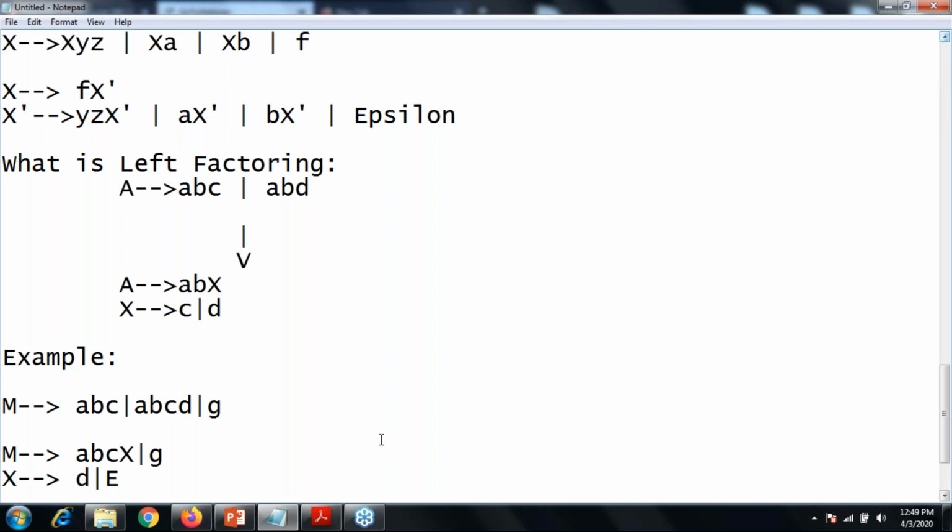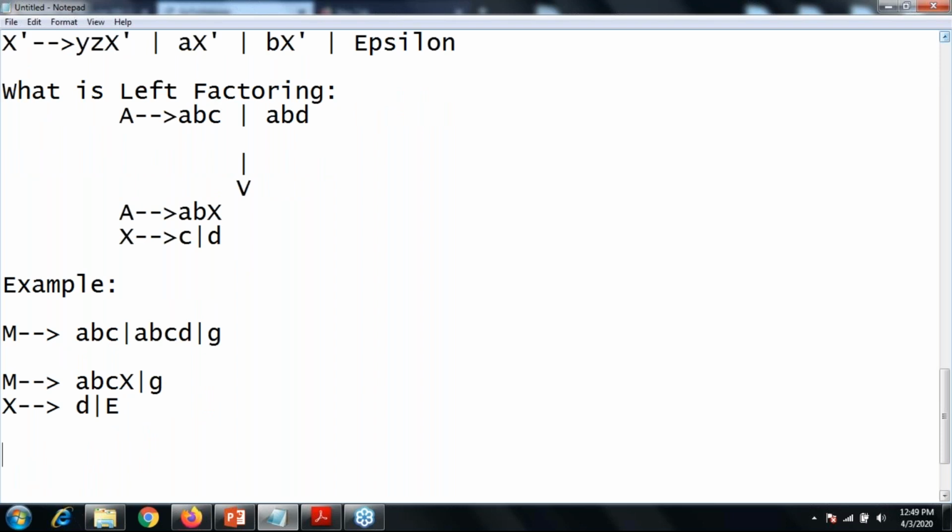Okay, done. Up till now, is there any question? Say yes or no. No. Okay, so let's start with one more question. That is, remove the left recursion from the given grammar.